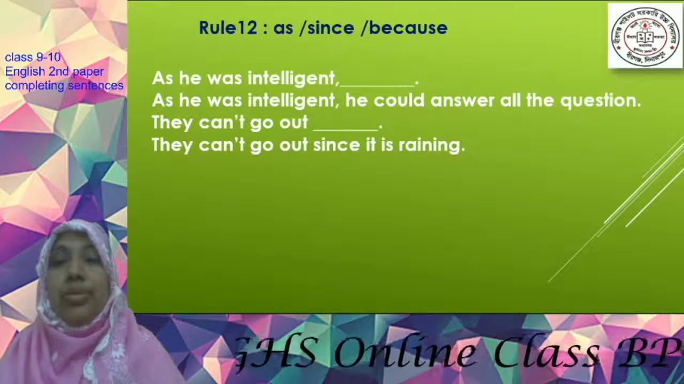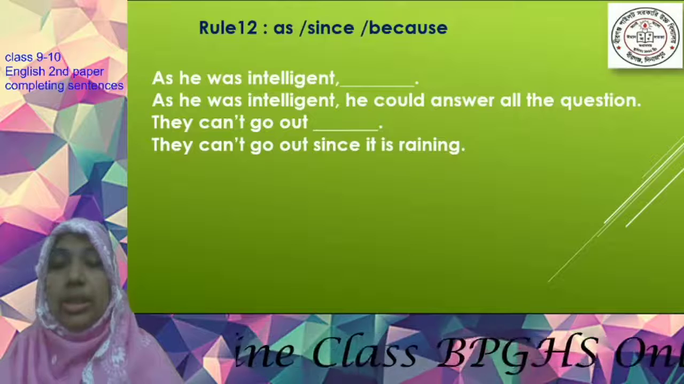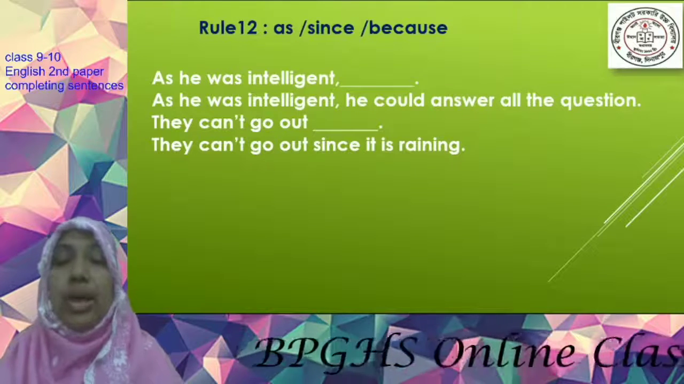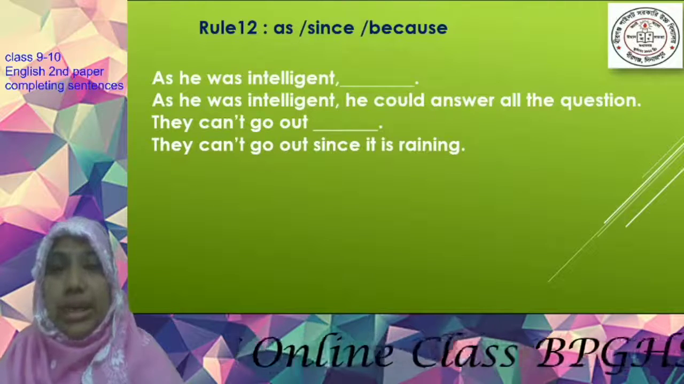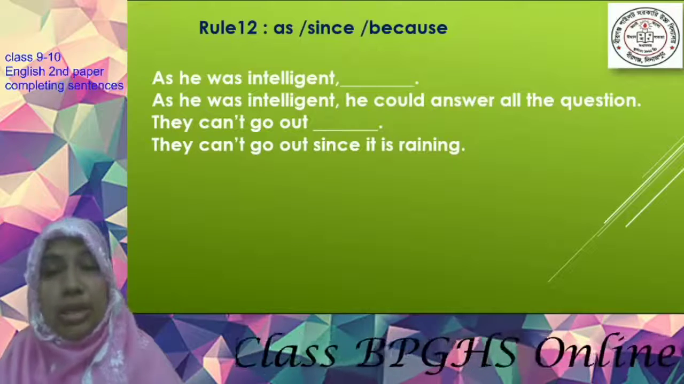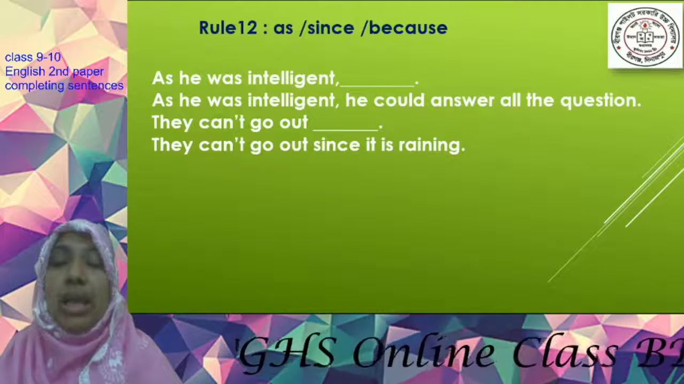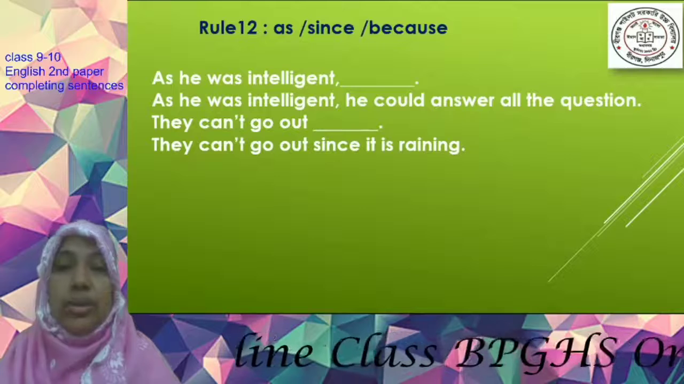Actually, as, since or because are used to show reason or causes for something or some happenings. So if you get these conjunctions, you will have to add another clause according to the cause. And again, remember one thing: if you get as, since or because at the beginning of a sentence, then after the first clause you will have to use a comma, and if it comes in the middle of the sentence, you need not use a comma.